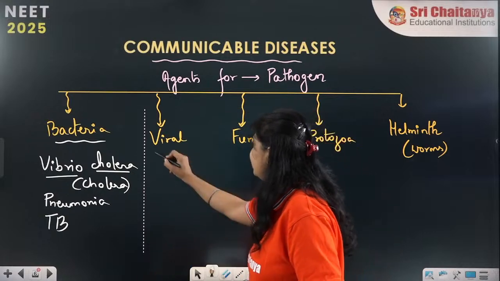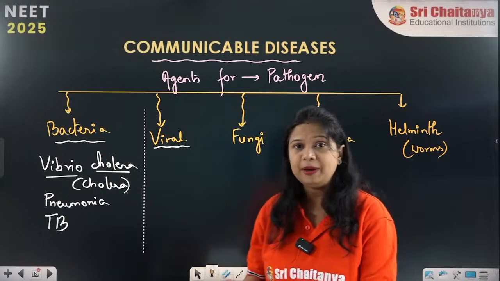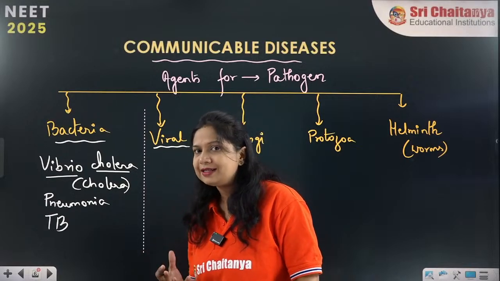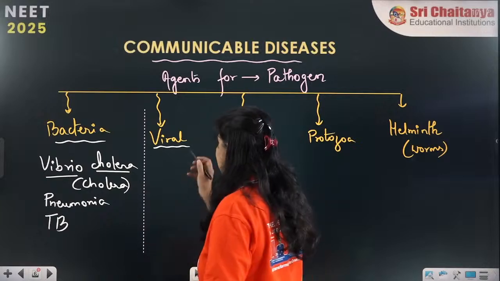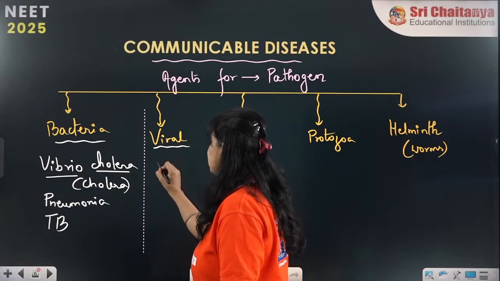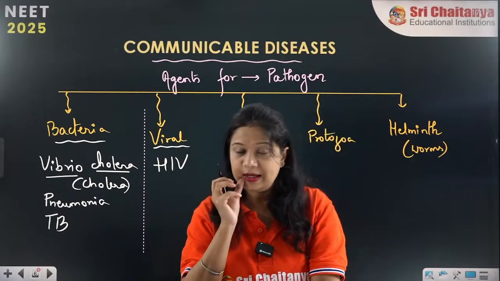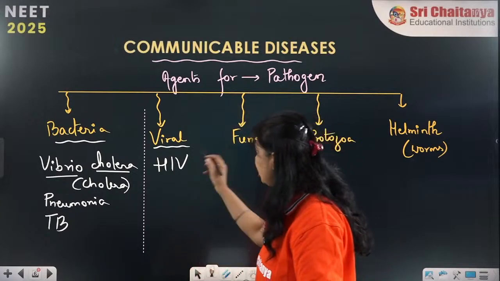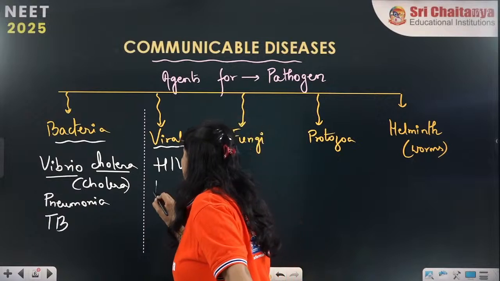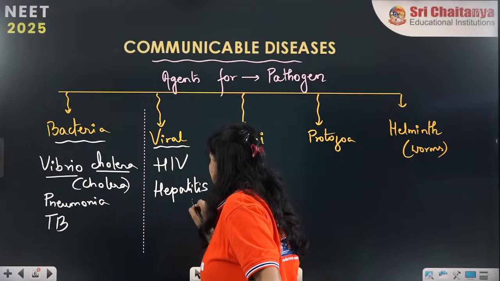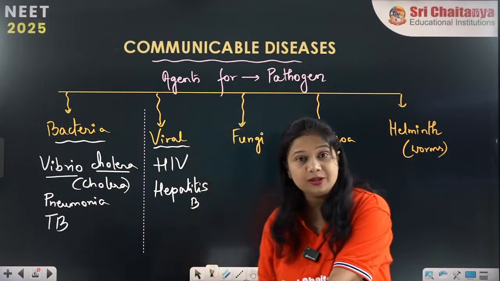Now let's move on to the viral pathogens. Viral pathogens are viruses causing infections. So what all viruses are there which are causing infections? Viruses causing infections such as HIV, human immunodeficiency virus. Other than HIV, you can say hepatitis B, hepatitis C. All these viruses cause infections.